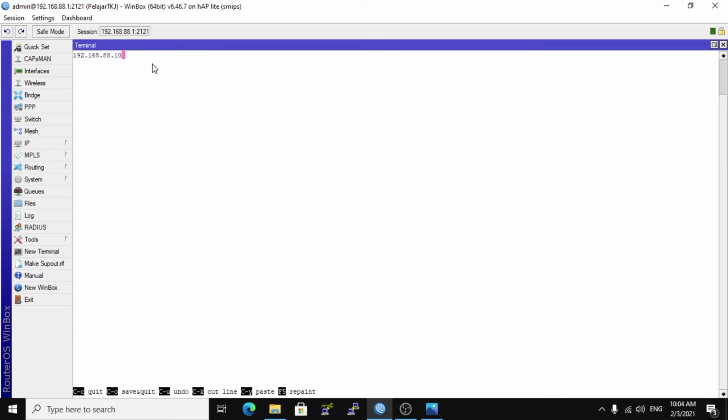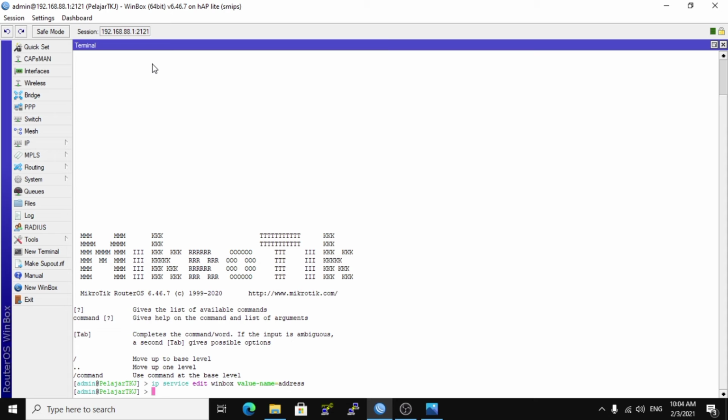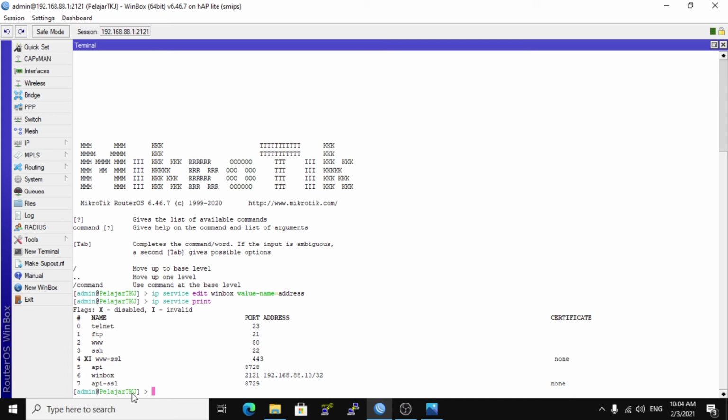Press Ctrl+O to save and check the IP service you changed with ip service print. You will see the Winbox port 2121 and address 192.168.88.10/32, because one user logging in to Winbox uses one IP address.